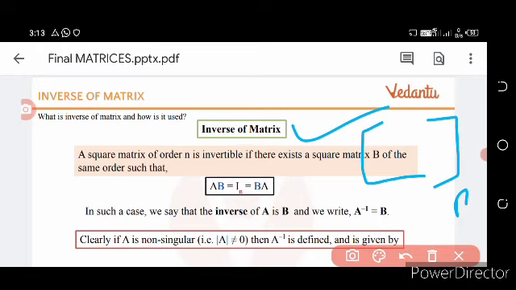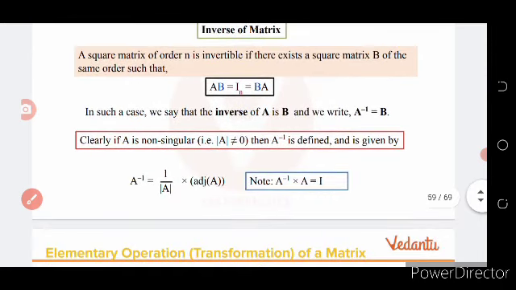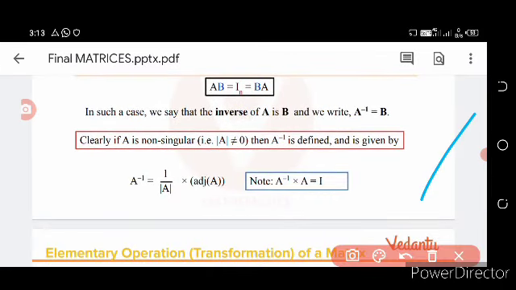In such a case we say that the inverse of A is B and we write A inverse is equal to B. Clearly, if A is non-singular, that is |A| not equal to 0, then A inverse is defined. Here a new concept arises: what is called a non-singular matrix?